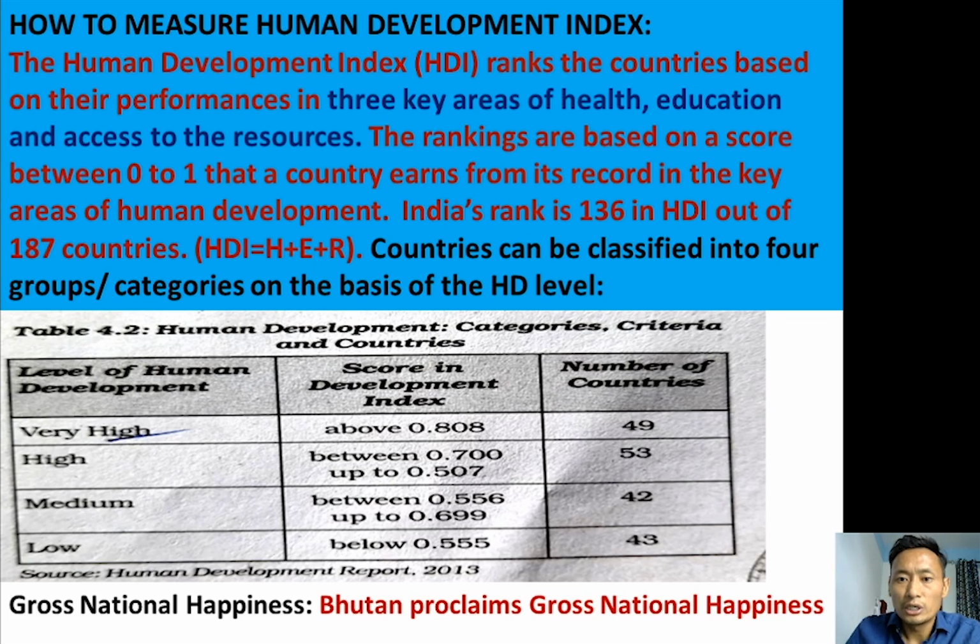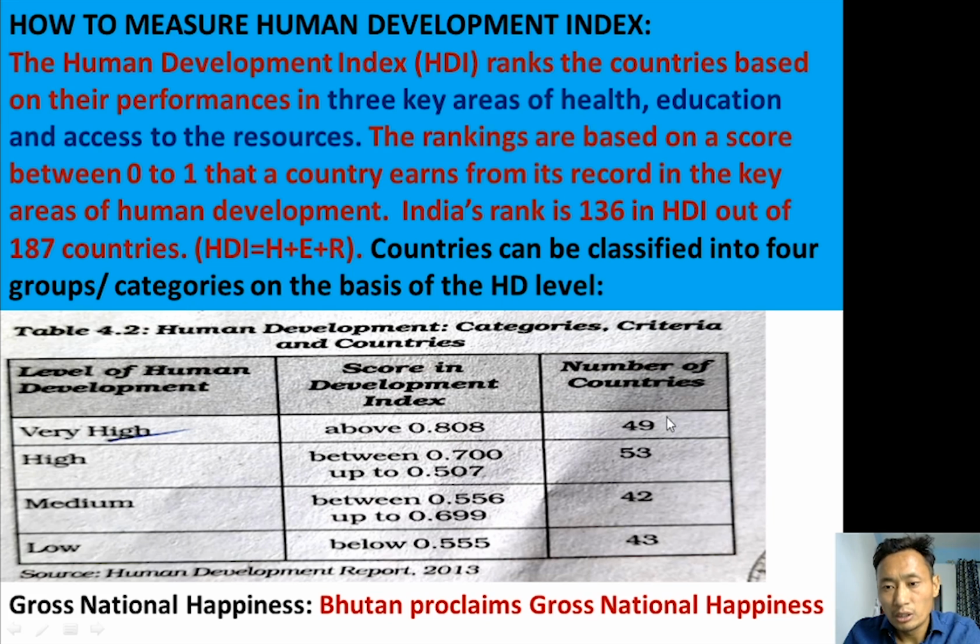So countries can be classified into four major groups or categories on the basis of human development levels. So these are the four divisions made based on the country's level of human development. Country with very high development, country with high development, medium and low. Very high means a score a bit above 0.808.